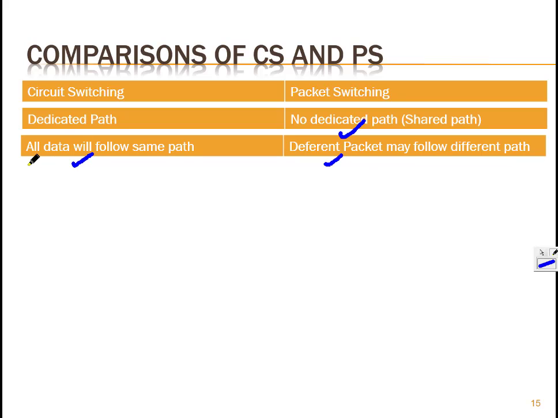While user 1 dials a number, the hardware circuit will make a fixed connection. Although alternate paths are available, it picks one available path and fixes the connection. Unless they put the receiver down on the phone, the circuit remains the same. So whatever she speaks, all the data will follow the same path. But here in a packet switching network, different packets may follow different paths. If an alternate path is available, and the one path which is available has heavy traffic, the second packet may follow a different path. It is not necessary that all packets follow the same path.